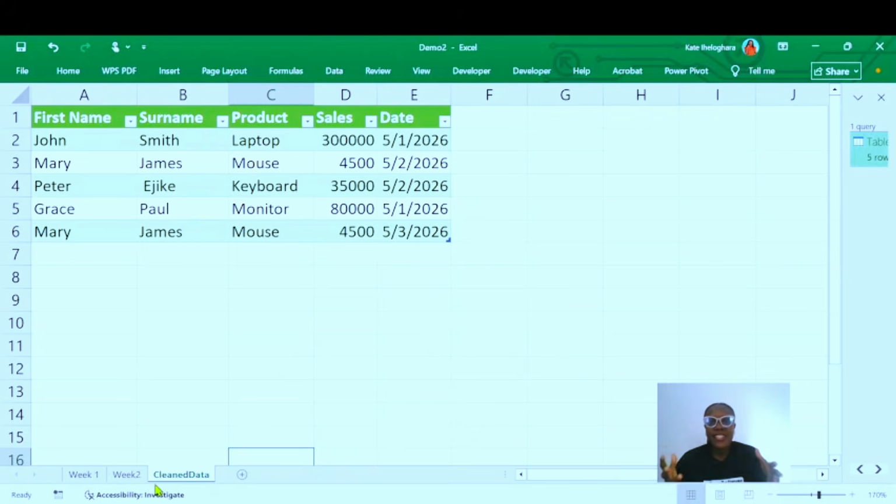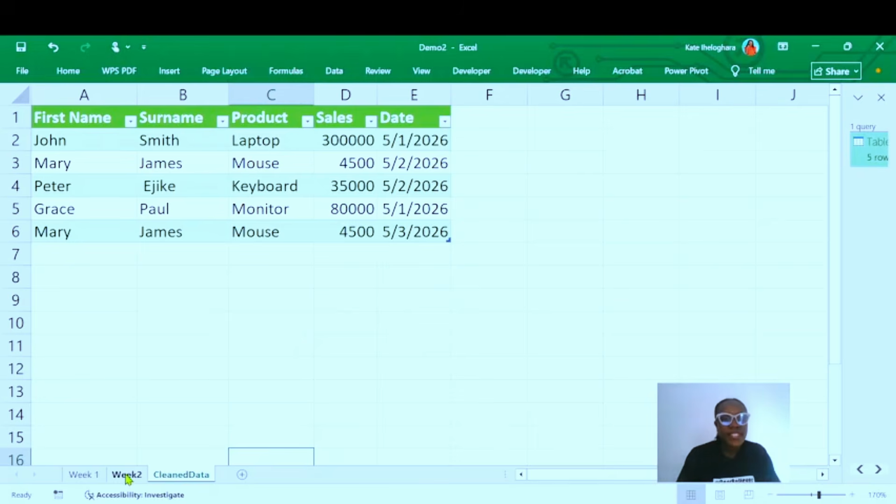Remember when we started this tutorial, I asked you if last week you did a process and this week your supervisor sent you a data set to do the same process, what are you going to do? Are you going to start all over again? And I told you that your answer will be no if you know Power Query.